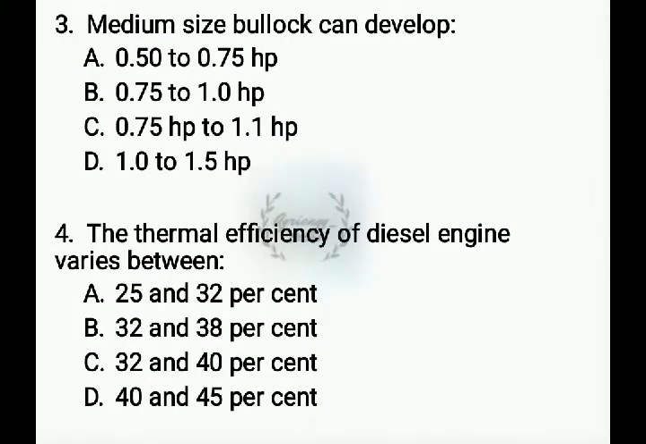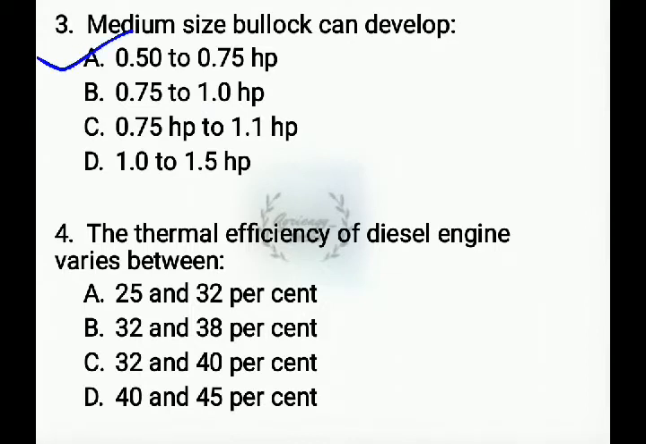Next question. A medium sized bullock can develop, options are 0.5 to 0.75 HP, 0.75 to 1 HP, 0.75 to 1.1 HP, option D 1 to 1.5 HP. The correct answer is 0.5 to 0.75 HP.